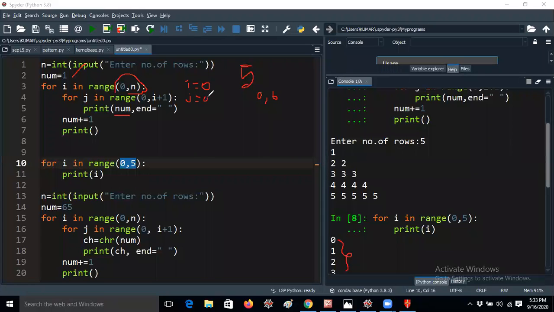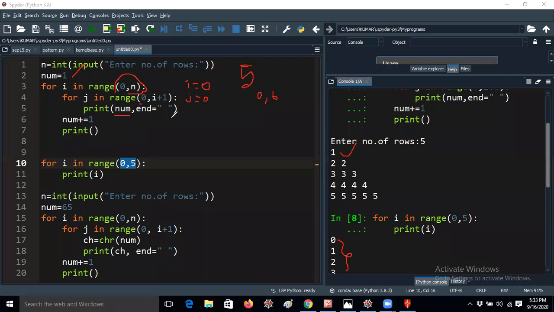The j value will be 0 itself because it will start from 0, right? That's the reason. Now I am printing the number with a space. What is the number I am assigning? 1. Now it will be printed on the output screen. Hope you understand. But the for loop will iterate from 0 to 6, right? That means here it will execute the body again.